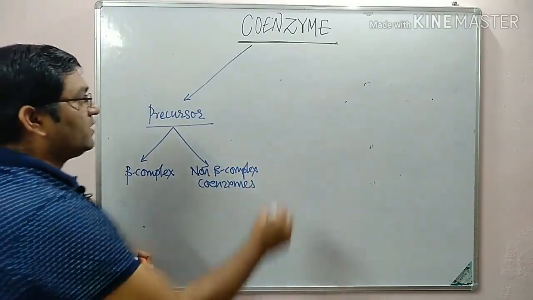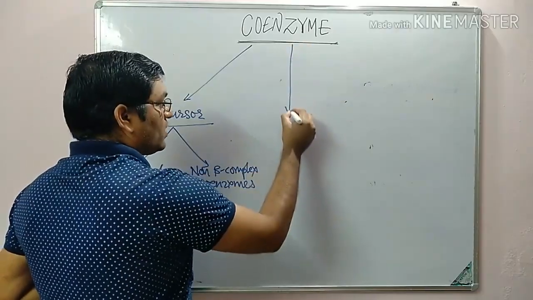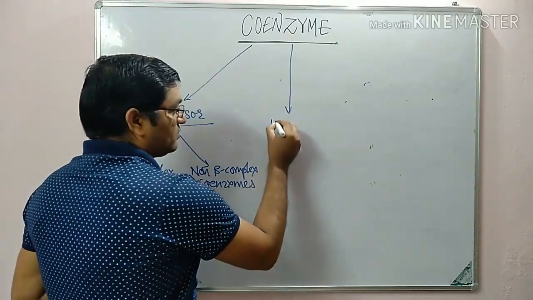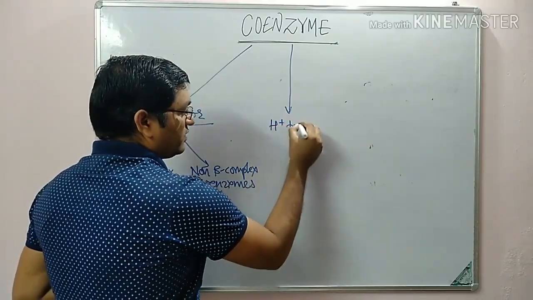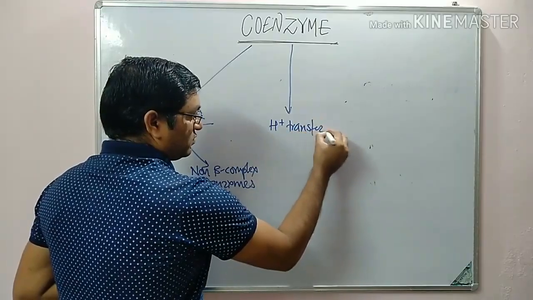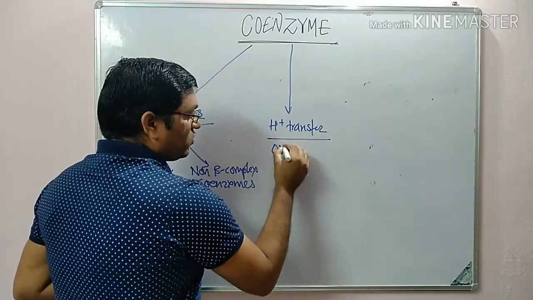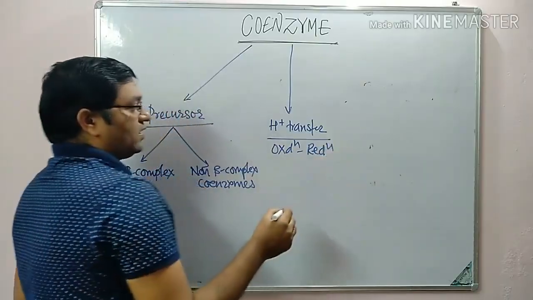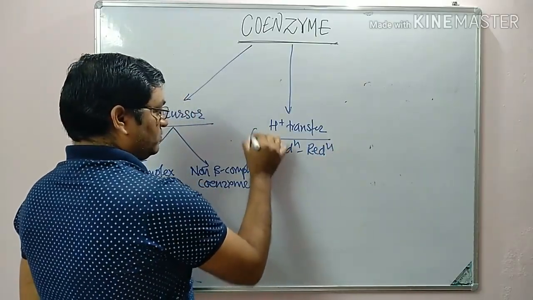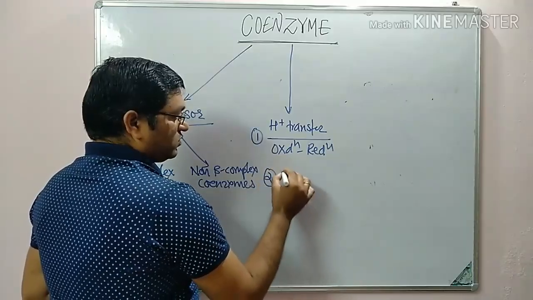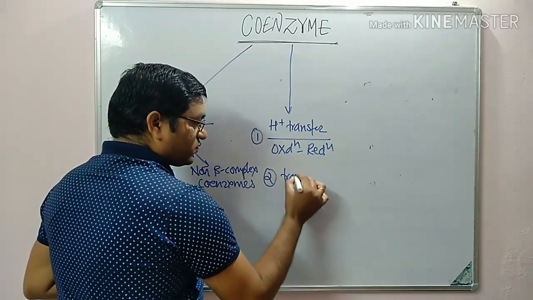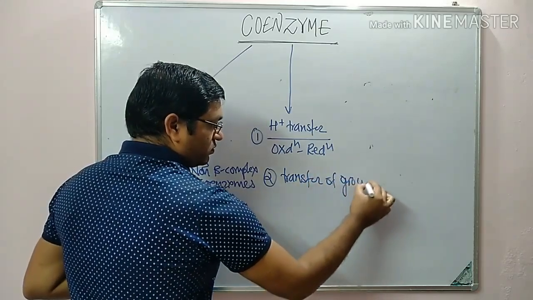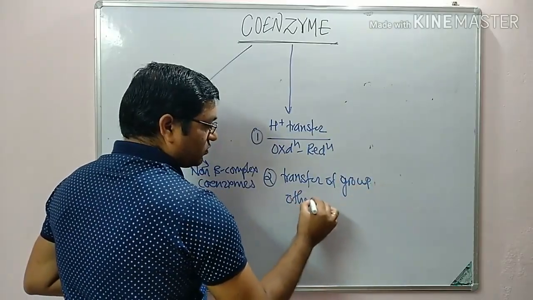Then the second classification: those involved in the transfer of hydrogen ion, or those involved in oxidation reduction reactions. Second, those responsible for transfer of groups other than hydrogen ion.